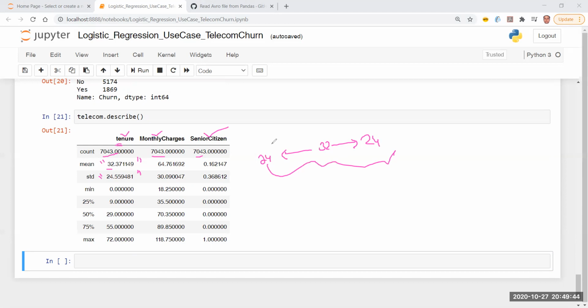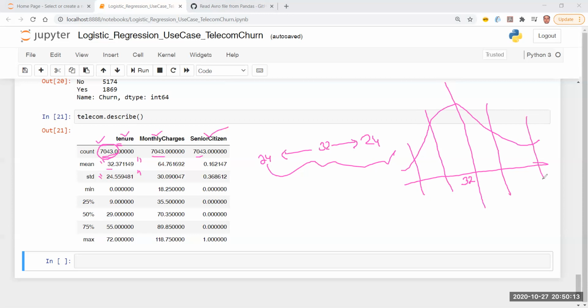Which means, as you already know from the empirical rule, if you try to remember what the empirical rule was, I will consider this as normally distributed data because I have more than 30 samples, right? So we already know that the more samples we have, a data set tries to converge into a normal variable. So if it converges into a normal variable and I consider the mean to be over here, which is 32, then obviously by means of the empirical rule, I know that mean plus minus 2 standard deviations is going to cover 95% of my data. So 95% of my customers will be covered by 32 plus minus 48, right? Because 24 is the standard deviation.